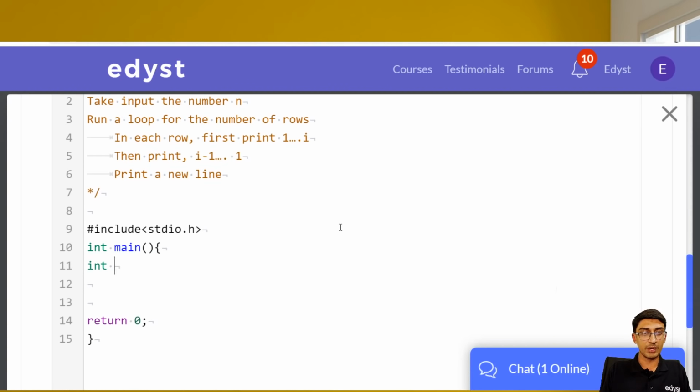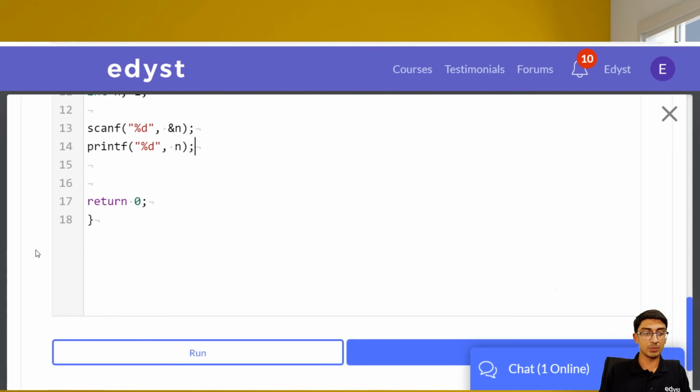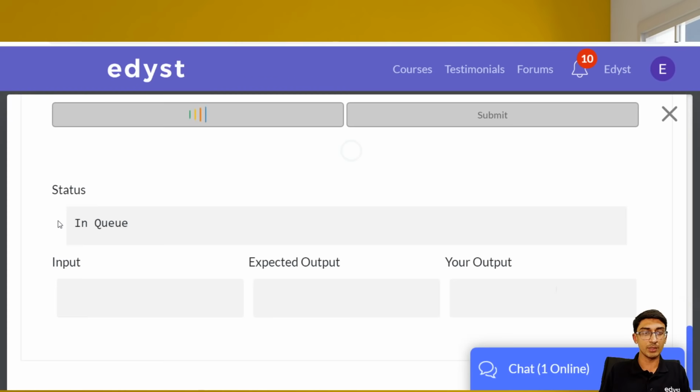Take input the number n. So we'll need n. We'll need an I. Will we need anything else? I don't think we'll need anything else. So first take input the number n. scanf("%d", &n), that's what we need to do. Let's see if we actually got the number. I always like to just confirm, so I'll just print it out. This is the best way to know whether you're following the input format or not. So I'll just print this out and let's see if we got the number.